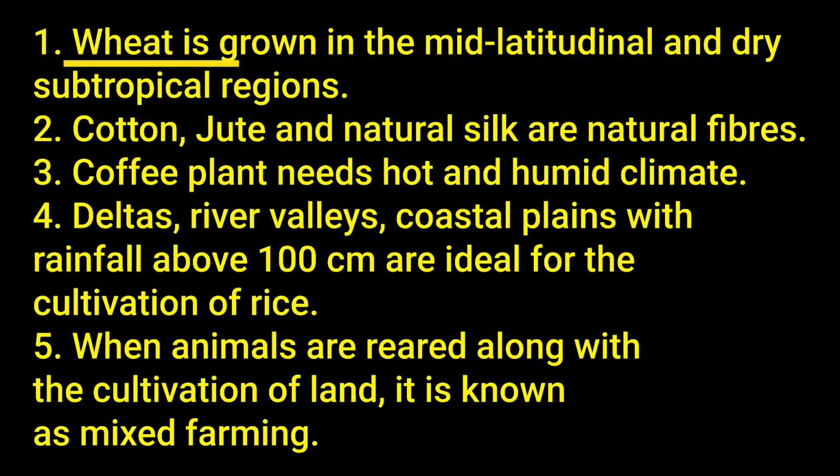Next question is B. Fill in the blanks. 1. Wheat is grown in the mid-latitudinal and dry subtropical regions. 2. Cotton, jute and natural silk are natural fibers. 3. Coffee plant needs hot and humid climate. 4. Deltas, river valleys, coastal plains with rainfall above 100 centimeters are ideal for the cultivation of rice. 5. When animals are reared along with the cultivation of land, it is known as mixed farming.